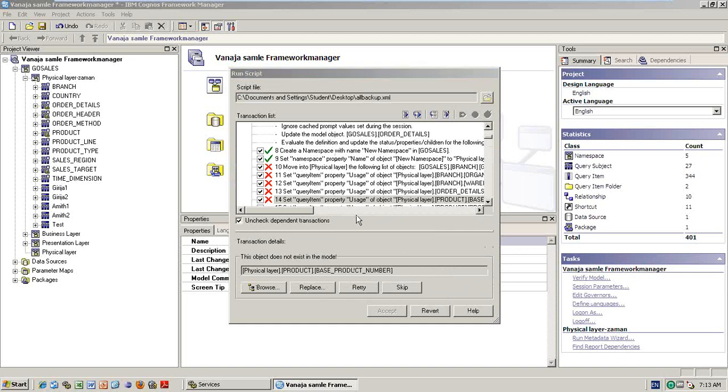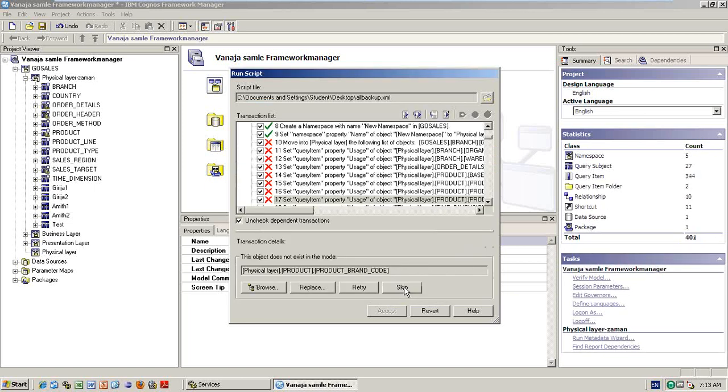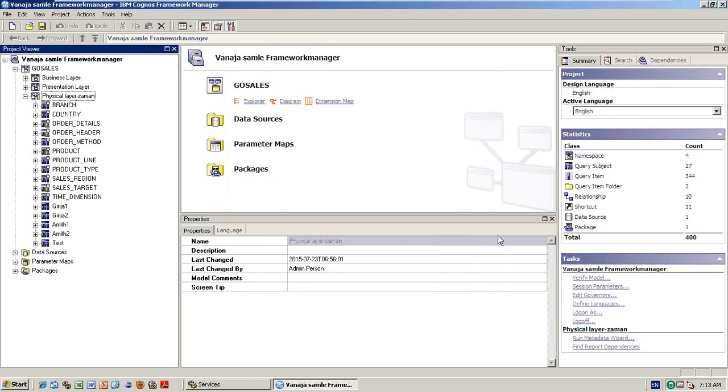Otherwise, it will check everything. You don't need to skip also, it will be done very fast. And when everything is done, you can accept that simply. That means whatever the changes, now I am reverting. I don't want to save anything. So whatever the changes were done on the 15th day, 16th day, they will be done.